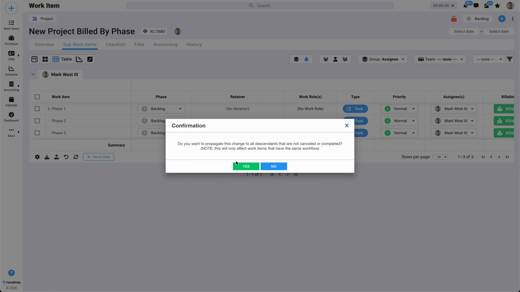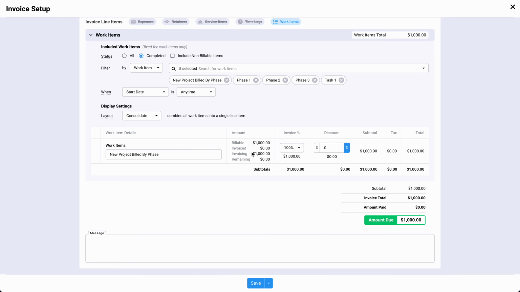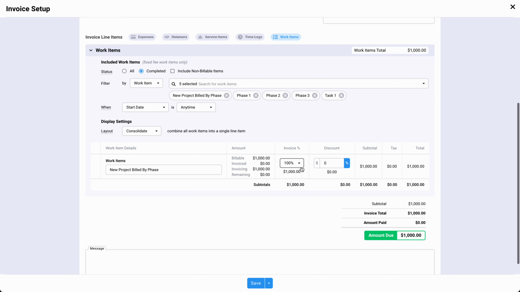Okay, so here we've got the fixed fee item, $1,000, and we can go ahead and create the invoice for it. You could invoice as a percentage. Sometimes you might invoice 50% of a project ahead of time, but in this case we're just invoicing that one phase. So let's just save that. Oh yeah, we have to give it a subject. So, new client invoice, and we could set other information here if we need to. Let's go ahead and save that now.